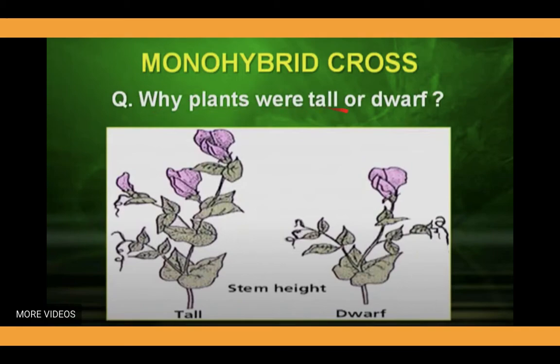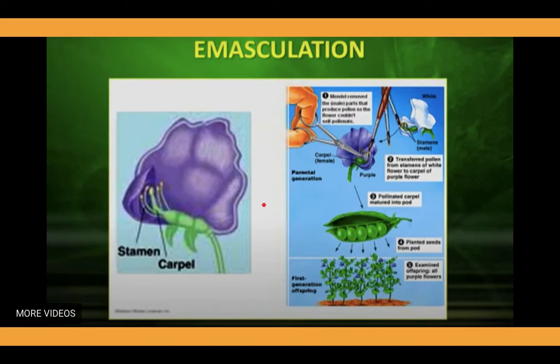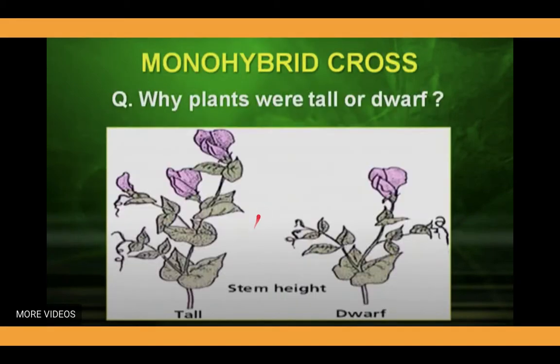Why were the plants tall or dwarf? That was the first question that arose in his mind. And here you can see how two different traits in one character, that is the height of the pea plant, are observed. One type of plant is tall and one type of plant is dwarf with reference to the characteristic feature, or character, stem height. There are two traits visible in the case of the pea plant in this particular character.